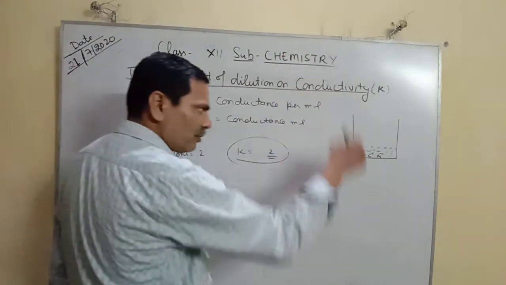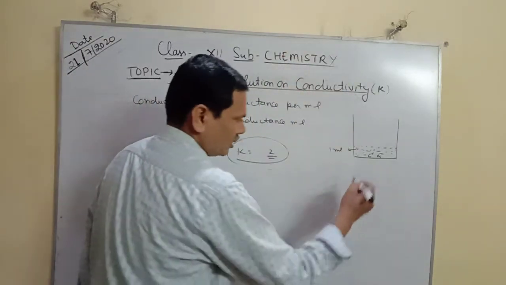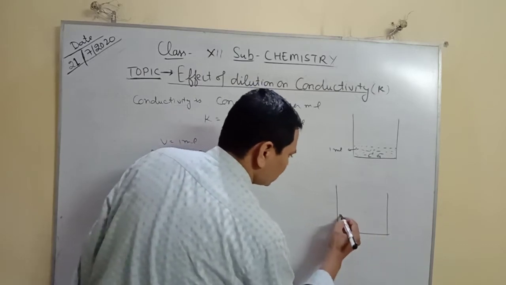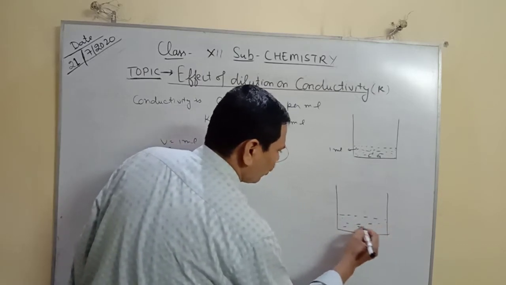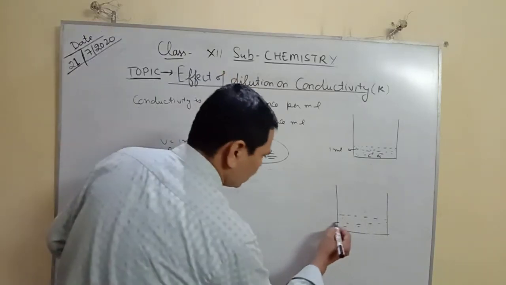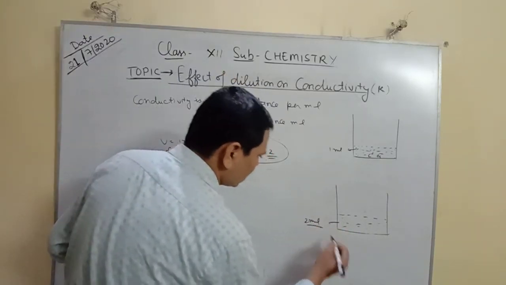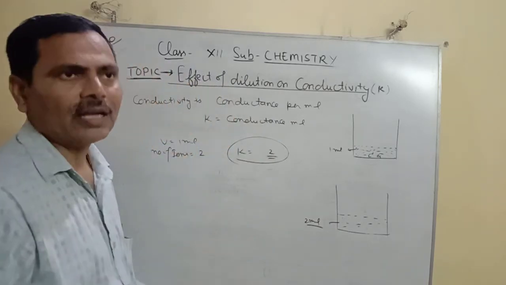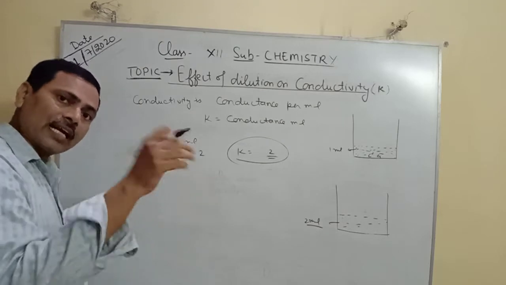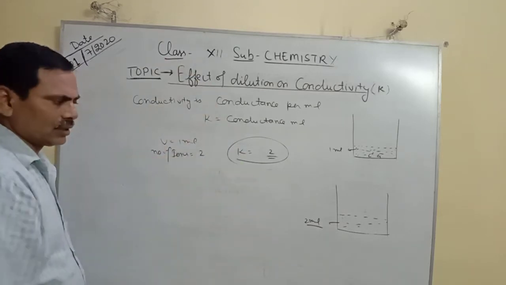Suppose we add water into this. On addition of the water, the volume increases up to 2 ml, but the number of ions remains the same. We are not adding the electrolyte, we are adding only the water.